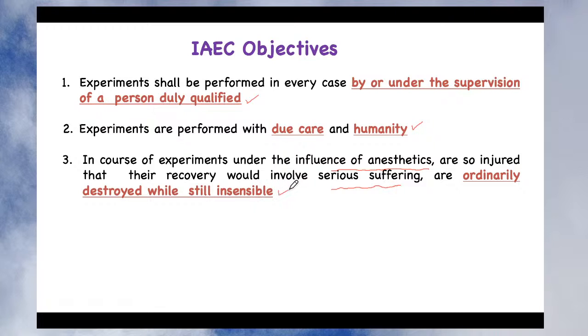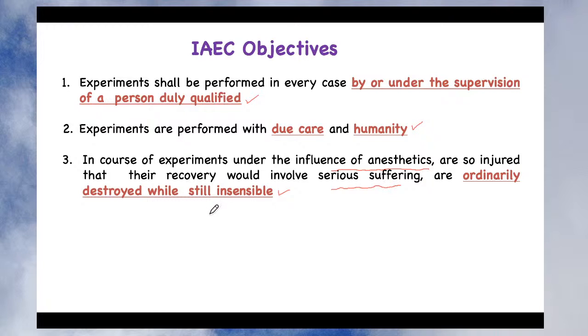What it means is, if they are under pain, then you should not keep them as they are so that they die a natural death under the pain, isn't it? You know that they are under pain. Then in such a case, what you can do is adopt a method where you can sacrifice those animals without pain. Those methods are called painless methods of killing the animal. So there is no pain to the animal even during the process of sacrificing or killing.